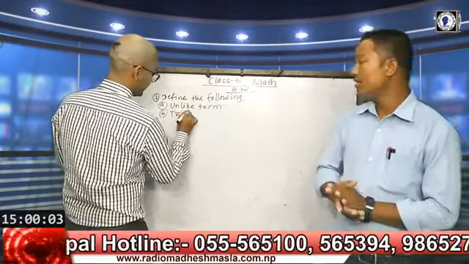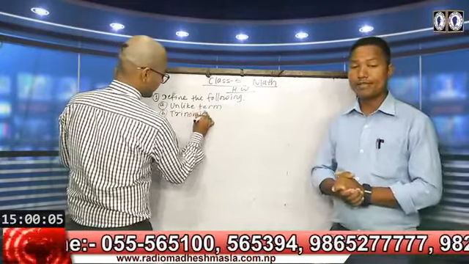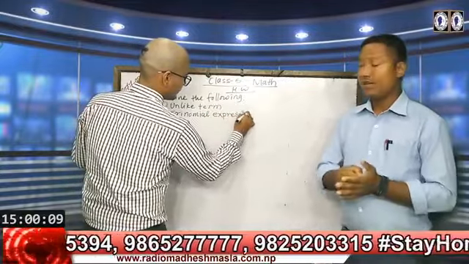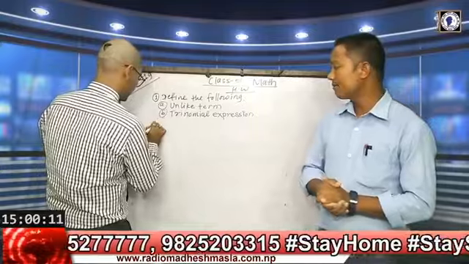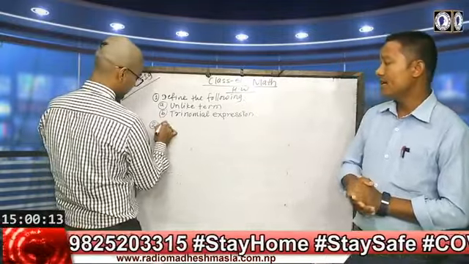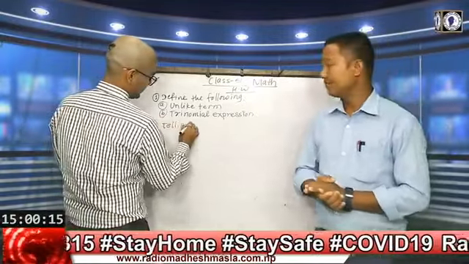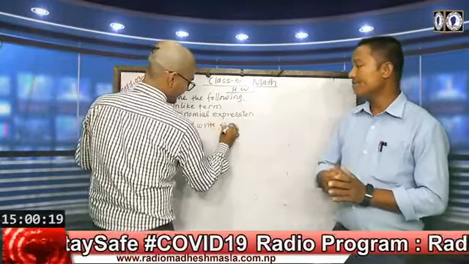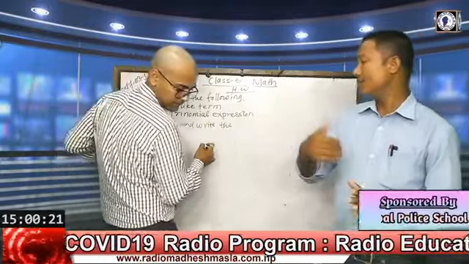Question number 1, define the following: A, unlike terms; B, trinomial expression. I want to repeat one more time.